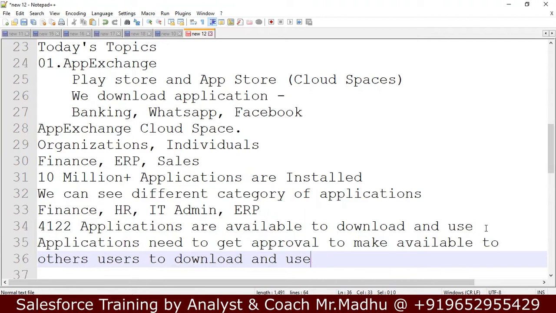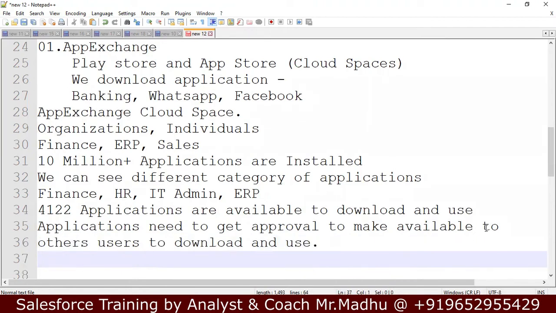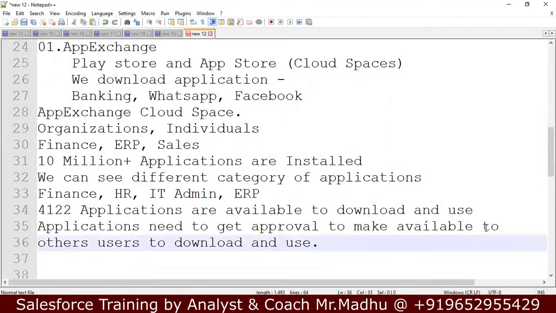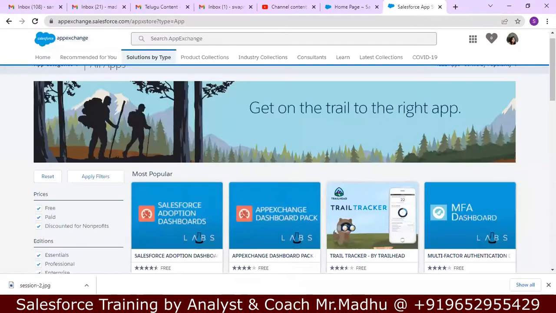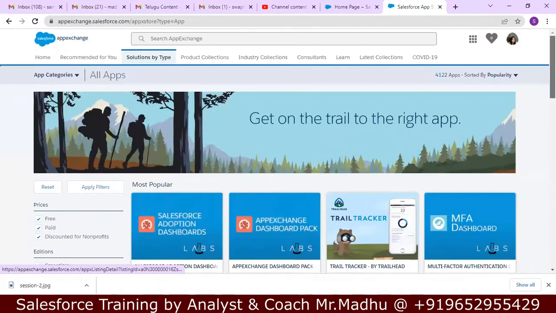All applications are not available. It should be approved by Salesforce. Those applications have to pass some tests, and then only those are available for download. Now all apps, we can see.